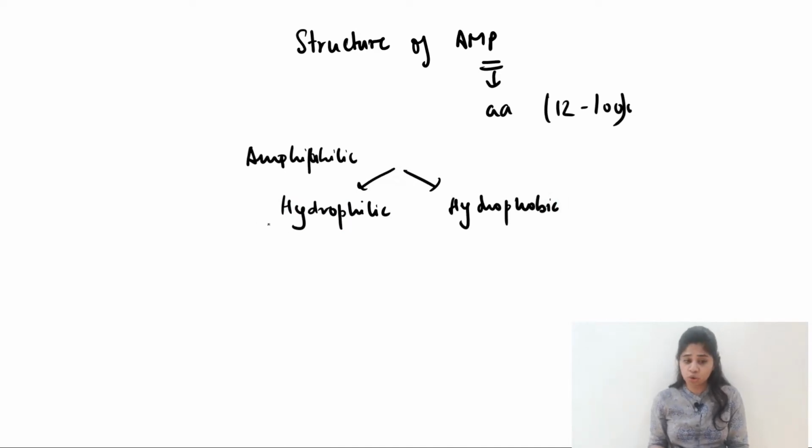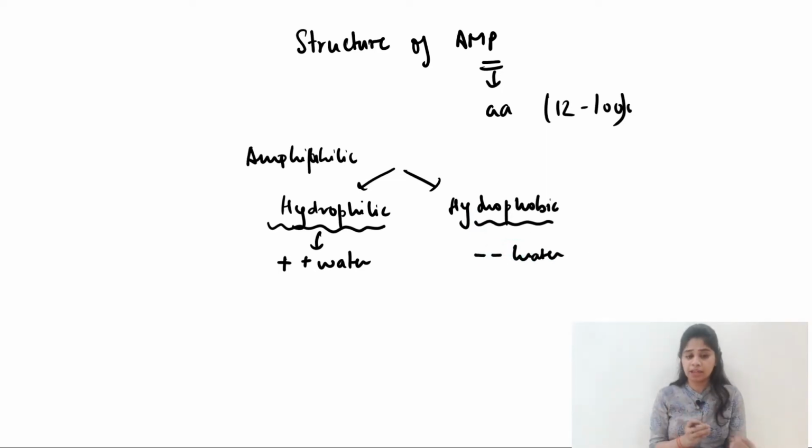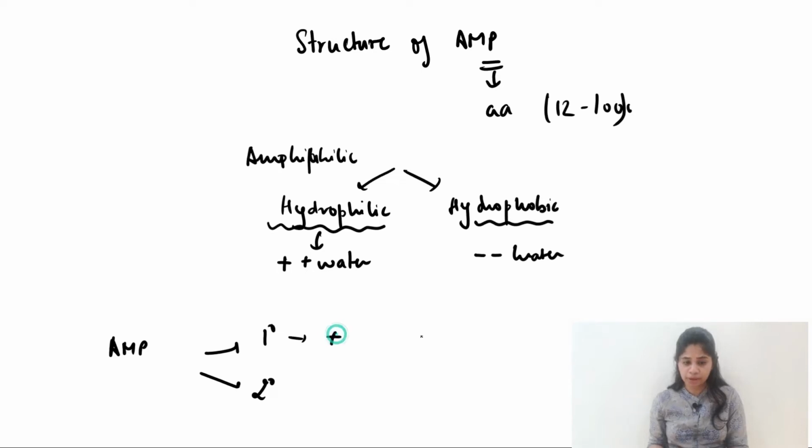The hydrophilic domain is water attracting, whereas hydrophobic is water repulsing, so they do not like water. Remember, they have both the domains. Now specifically, if we talk about the structure, antimicrobial peptides can be divided into the primary structure and the secondary structure. Primary structure is a positively charged structure with a large portion of hydrophilic residue. This positive charge comes from the arginine and the lysine group of amino acids, and apart from that there is a large hydrophobic residue.